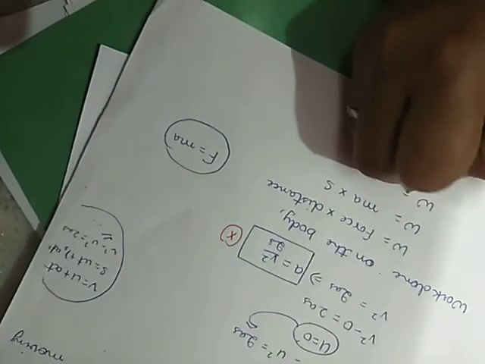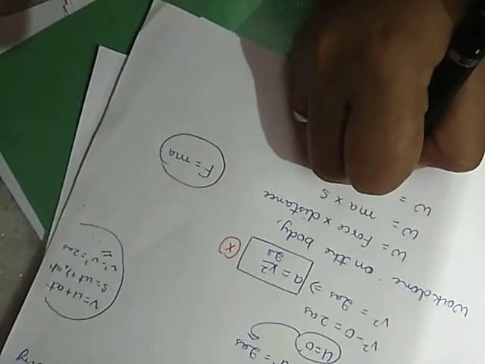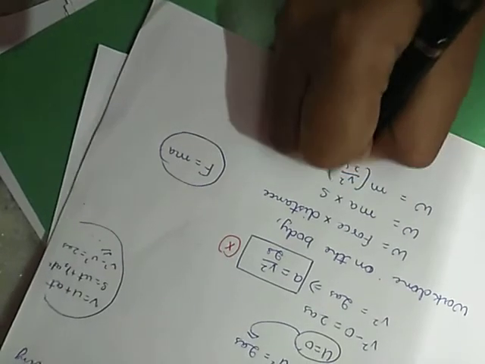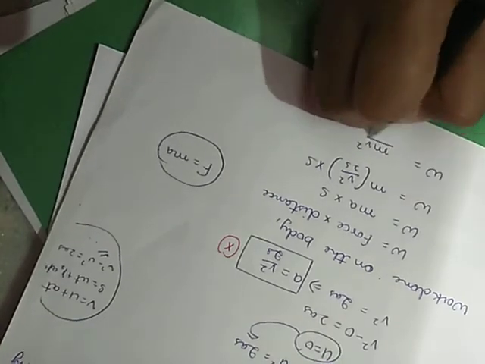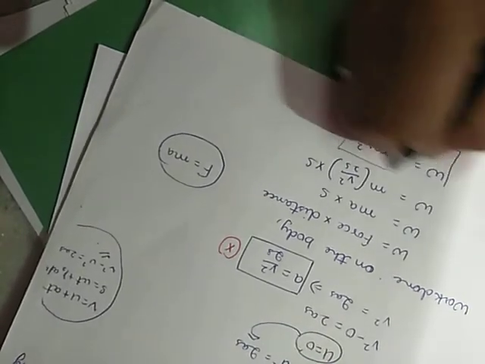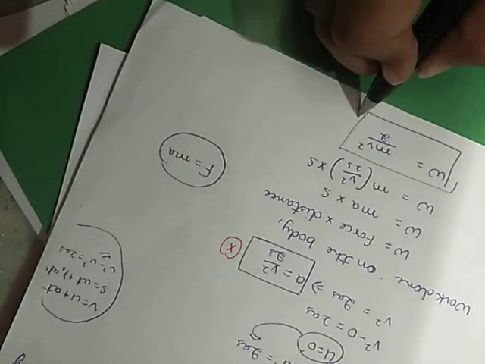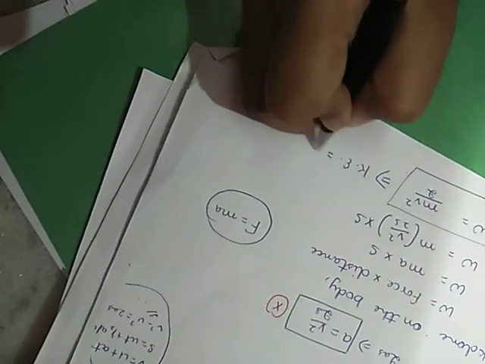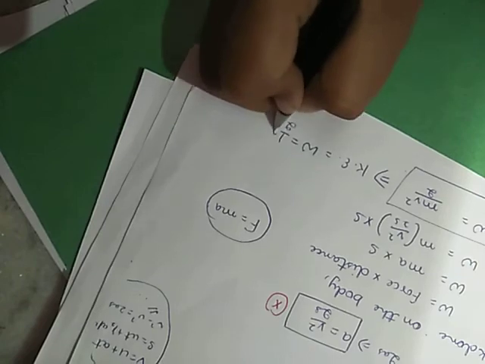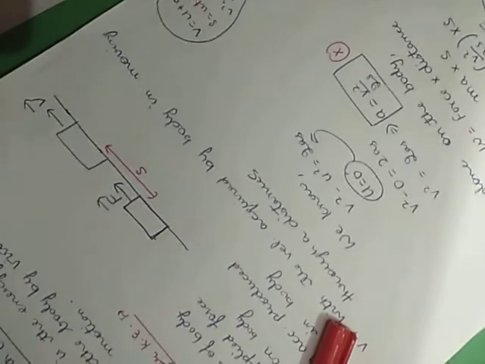We know the value of a here, just put it over there. So W equals half m v square. This work done on the body is a measure of the kinetic energy of the body, and hence it can be written as kinetic energy equals half m v square. So this is all about kinetic energy, its statement and its derivation. Thank you.